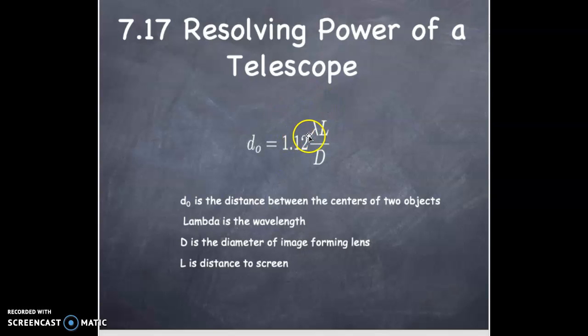So what we see here is that with shorter wavelengths, you can resolve the distance between two objects far better than you can with longer wavelengths. And it is better if the diameter of the lens forming the image is also large.